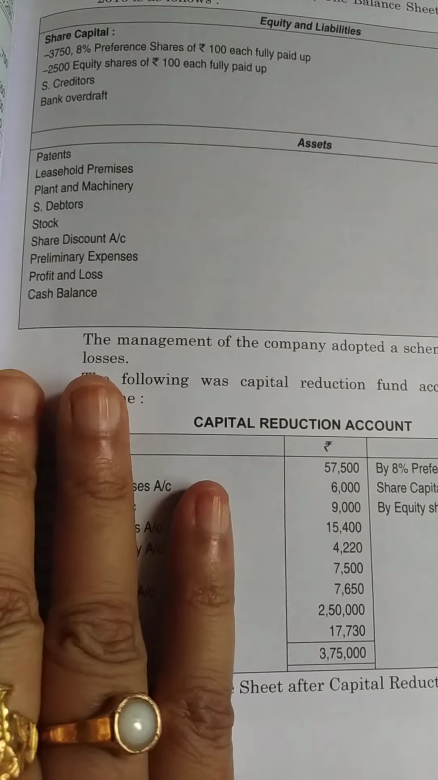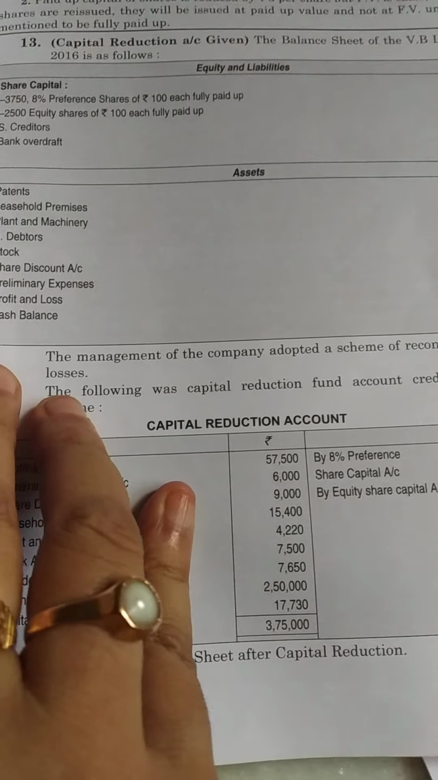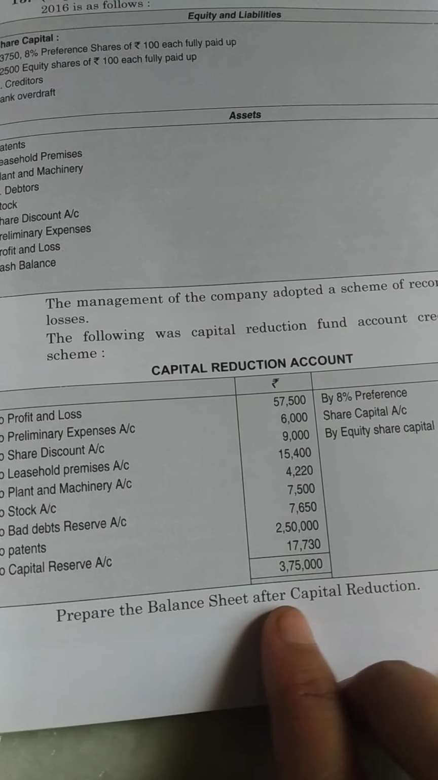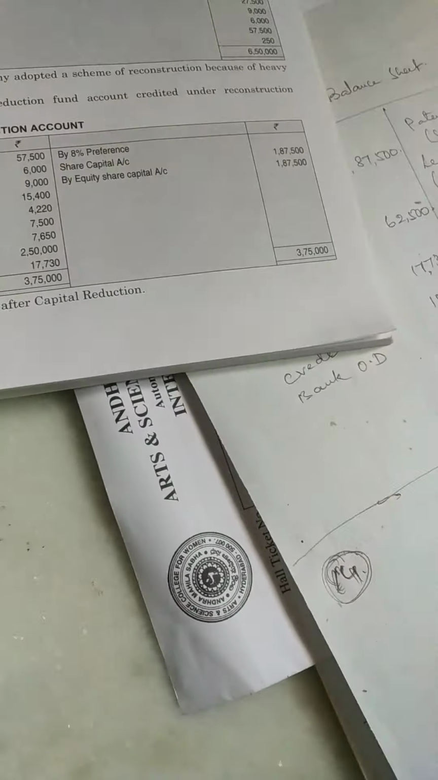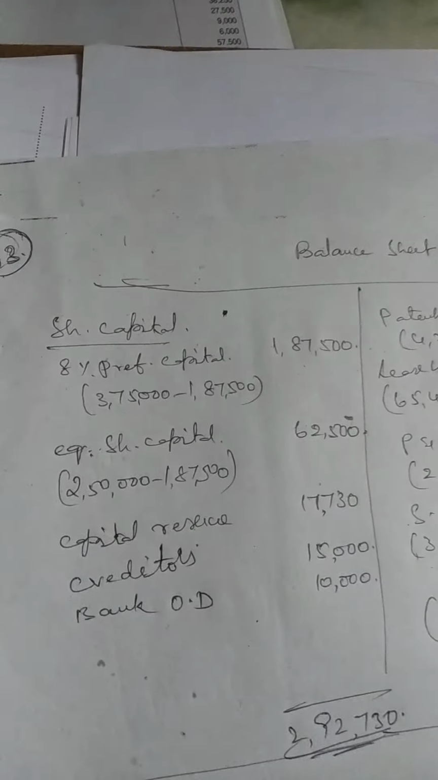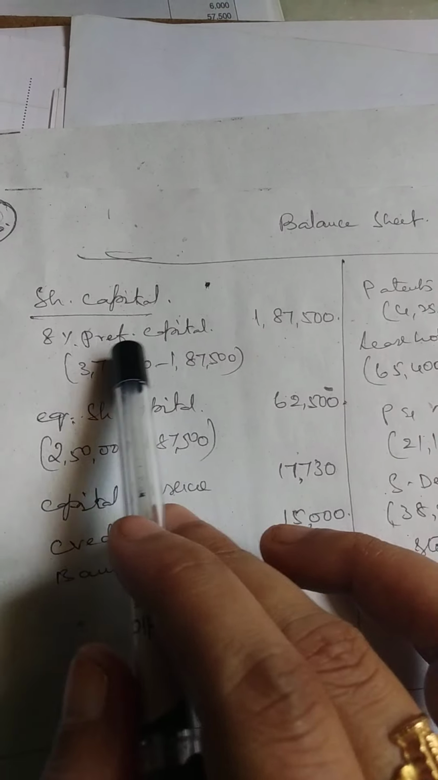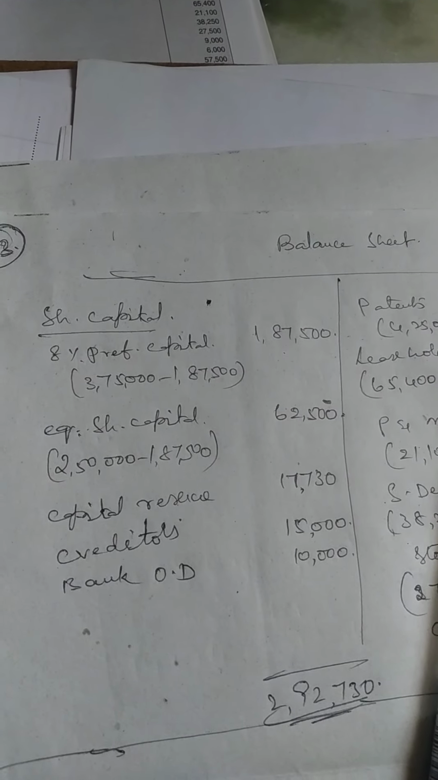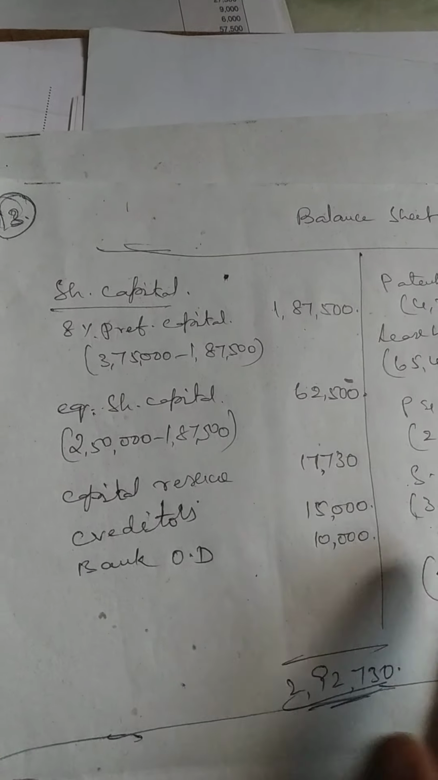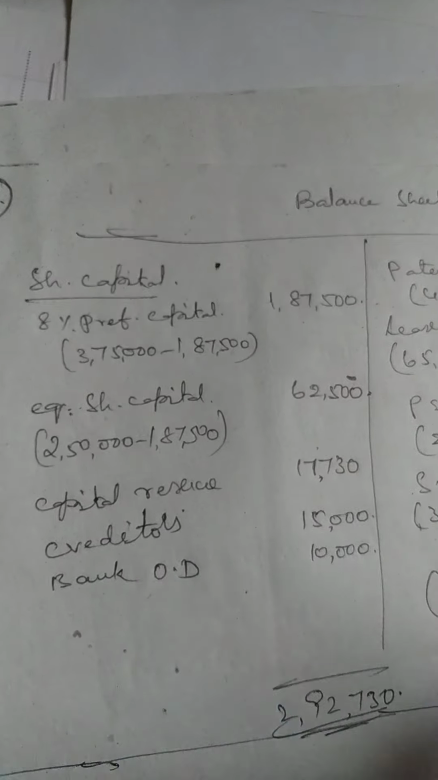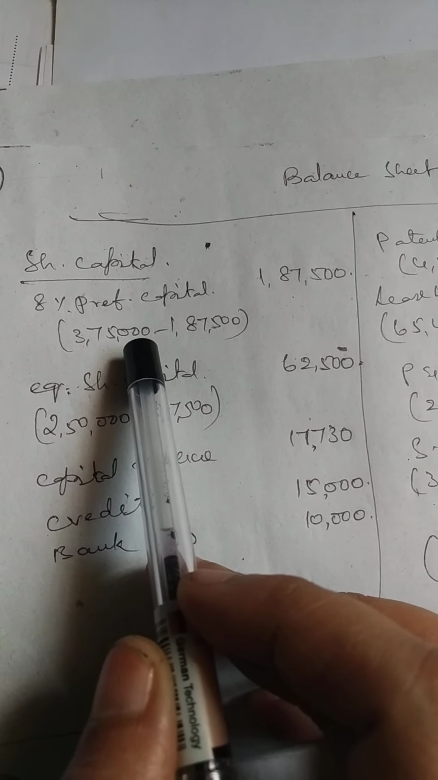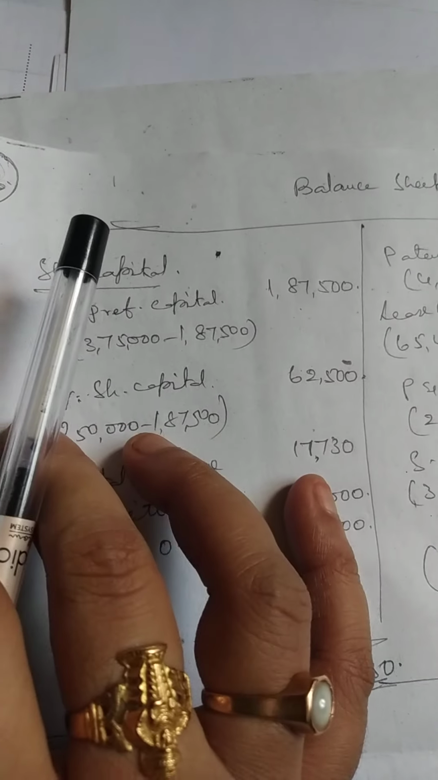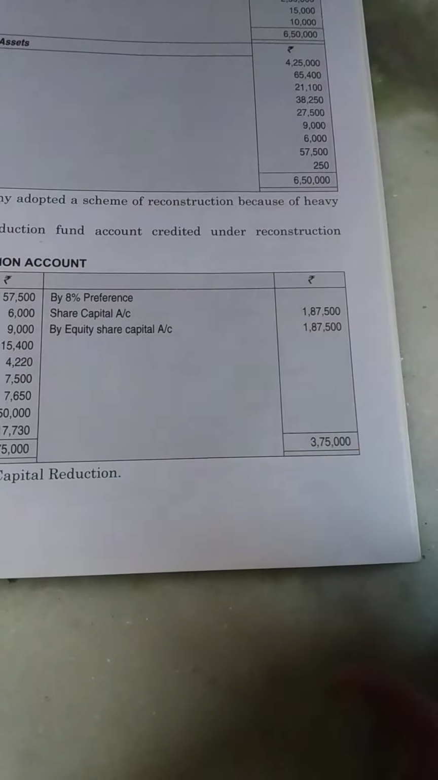Now let us see, as per the problem he asked you to prepare the balance sheet after capital reduction. How your balance sheet will be after capital reduction, here is the solution. You just see here, girls, as usual he has given 8% preference shares. So how will the share capital be? 50 rupees face value he has decided. Or else if you did not understand how to calculate, better you do 3,75,000 minus 1,87,500, which is credited to your capital reduction account.